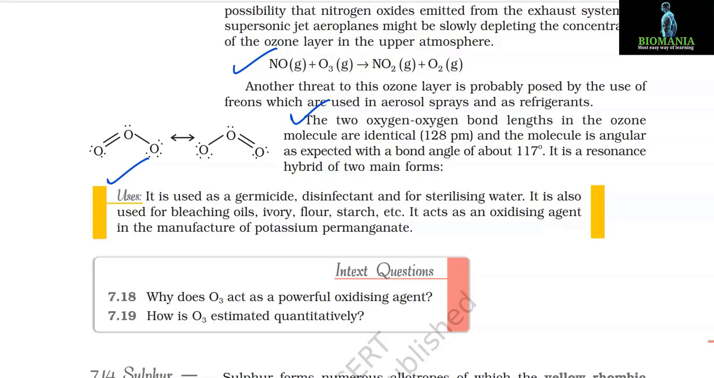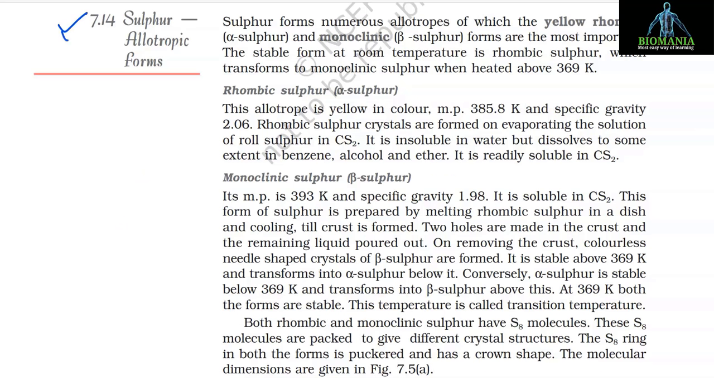Uses: it is used as a germicide, disinfectant, and for sterilizing water. It is also used for bleaching oils, ivory, flour, starch, etc. It acts as an oxidizing agent in the manufacture of potassium permanganate. 7.14 Sulfur allotropic forms. Sulfur forms numerous allotropes, of which the yellow rhombic, that is alpha sulfur, and monoclinic, that is beta sulfur, forms are the most important. The stable form at room temperature is rhombic sulfur, which transforms to monoclinic sulfur when heated above 369 K.